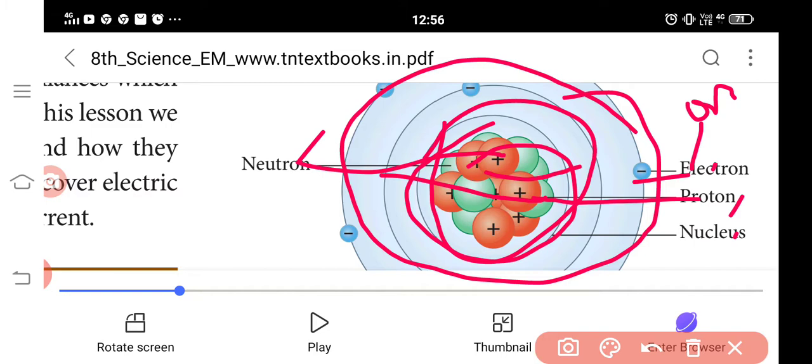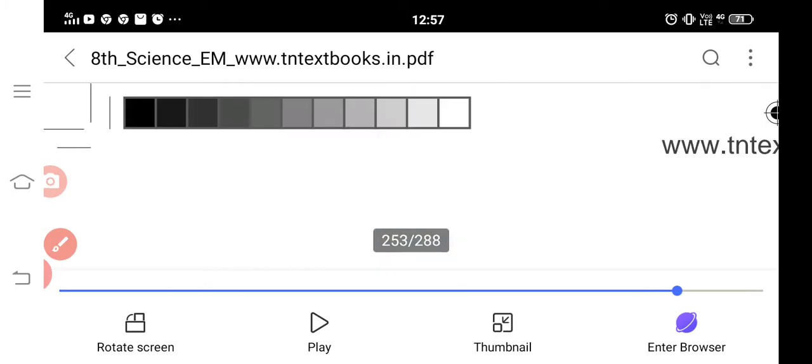Next, the protons are attracted by the electrons, and the electrons are attracted by the protons, because one is minus and the other is plus. So they are strongly attracted, and electrons in the inner orbits cannot be easily removed from the atom. Next, we discuss charges.